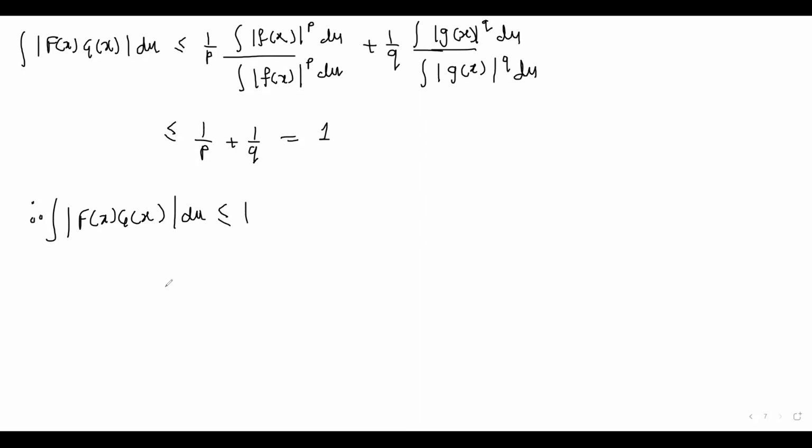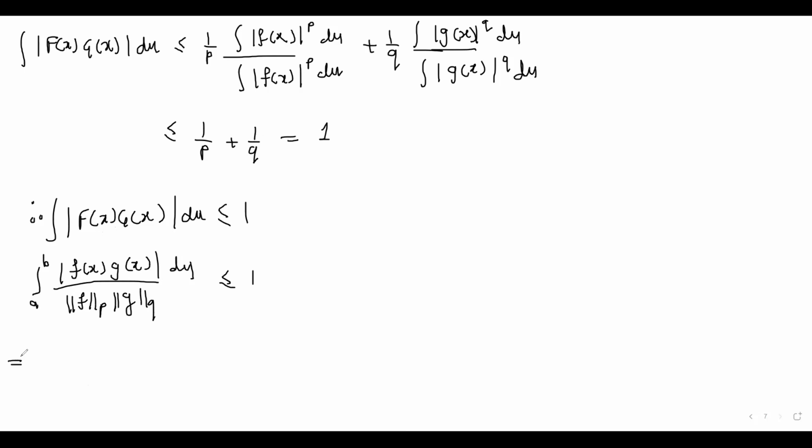Now putting the values of f of x and g of x on the left hand side of this equation, we get integration a to b mod of f of x into g of x du upon norm of f over p and norm of g over q, less than or equal to 1.